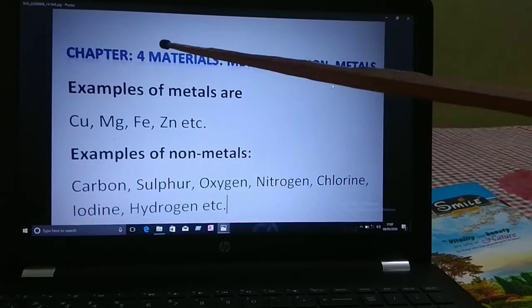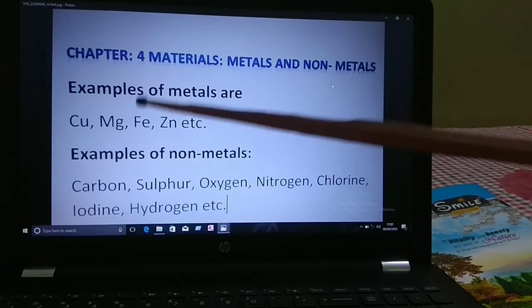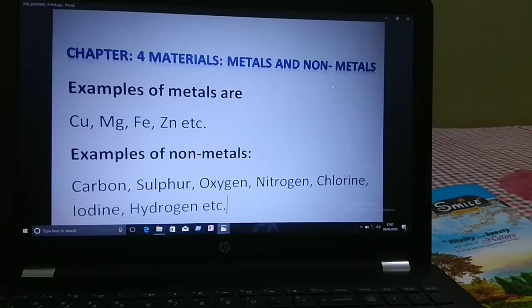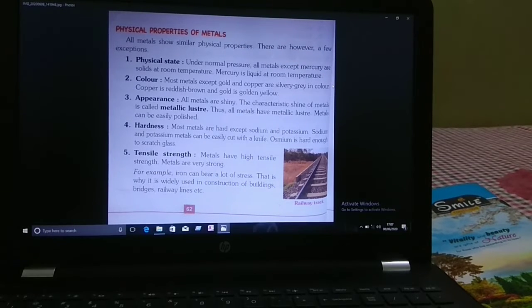Now we will start the chapter: materials, metals and non-metals. Examples of metals you can see: copper, magnesium, iron, zinc, etc. are the examples of metals. And examples of non-metals: carbon, sulfur, oxygen, nitrogen, iodine, hydrogen. These all are the examples of non-metals. Now we will study about the physical properties of metals. There are many physical properties of metals like physical state, color, appearance, hardness, tensile strength. These all are the physical properties of metals.